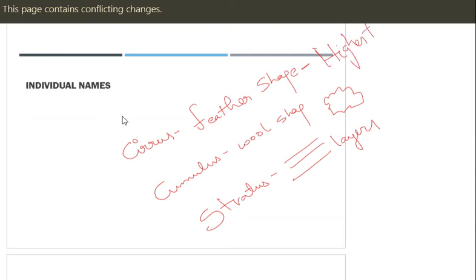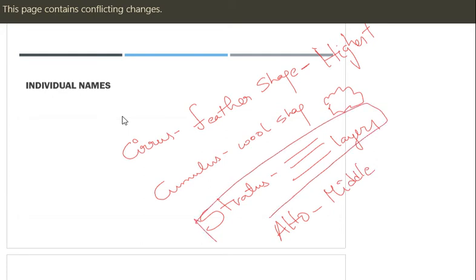Next, alto. Alto means middle. Next, so what is left? Near to the ground. This is near to the ground. Okay. Remember that thing. Simple.